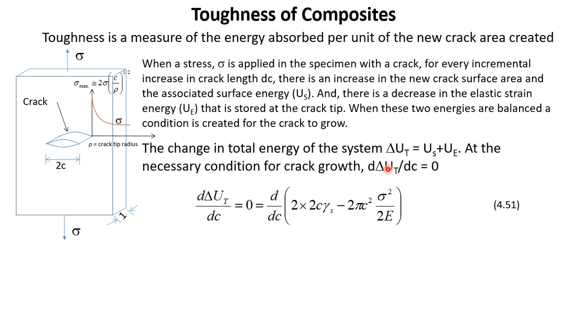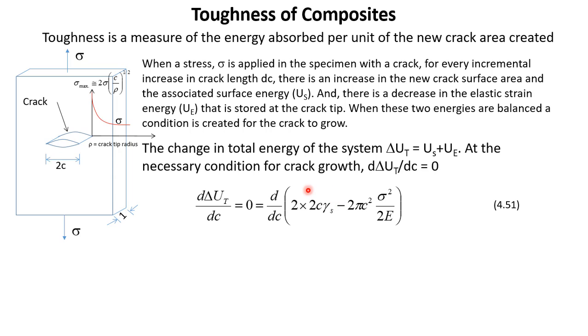The differential will be 0, and this we have already given as Us plus Ue. So Us is the surface energy, and here I will tell you how we obtain this one. When the crack is growing, first of all we should know that the crack has got two surfaces, one above and one below. So that's why we have got 2. Then 2C, where C is the crack length, multiplied by this dimension, which is the thickness, which is the unit. So it becomes area, and area multiplied by the surface energy, which is the energy associated with per unit surface area.